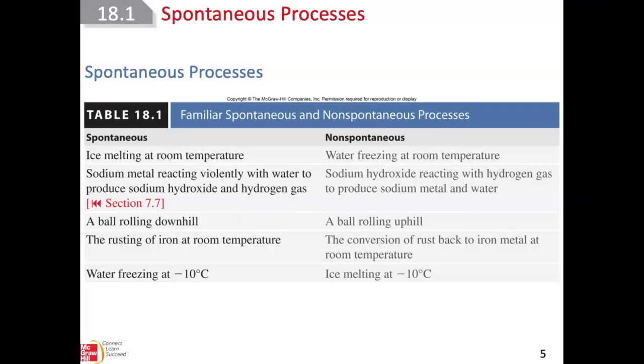And if we have rust, it will not go back to become iron metal at room temperature, and ice will not start melting when it's negative 10 degrees Celsius. So some processes happen by themselves spontaneously, some will never happen, under that specific set of conditions.